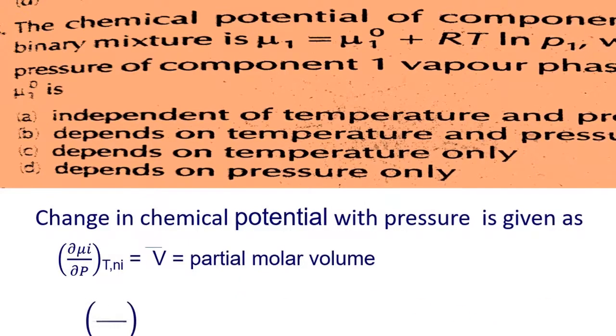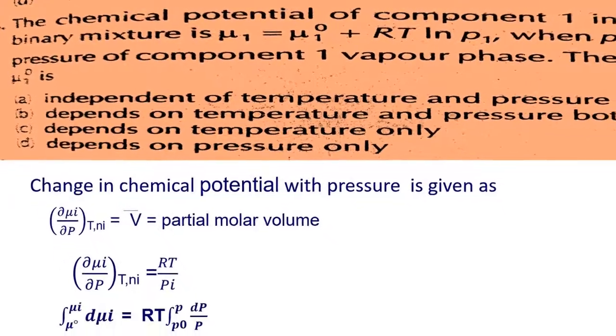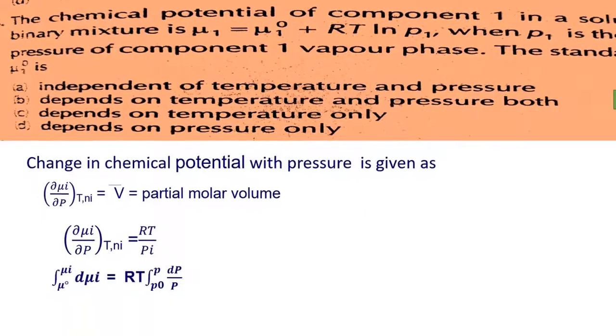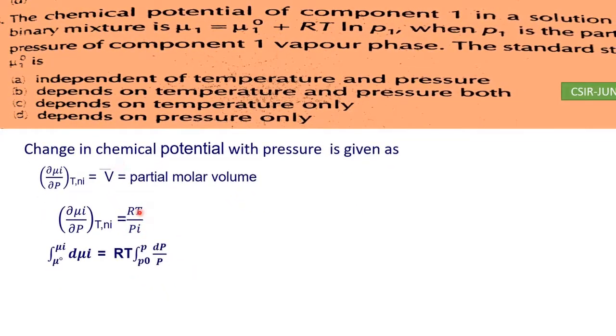So this equation is modified: V is equal to RT by P for the ideal gas. Upon integration, you get d mu i is equal to RT dP by P. And what you get is mu i minus mu 0, upper limit minus lower limit, RT ln P minus ln P0.